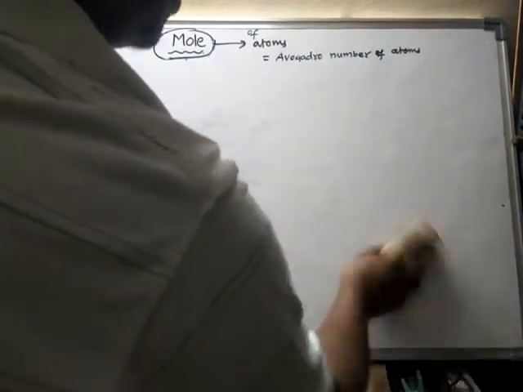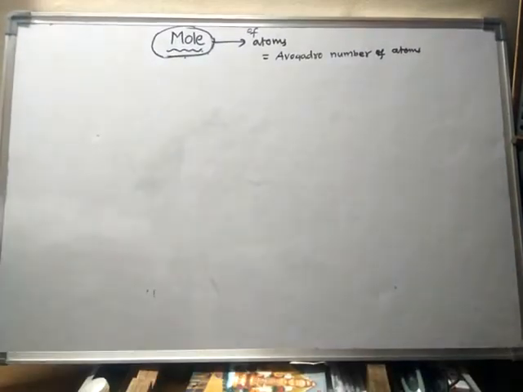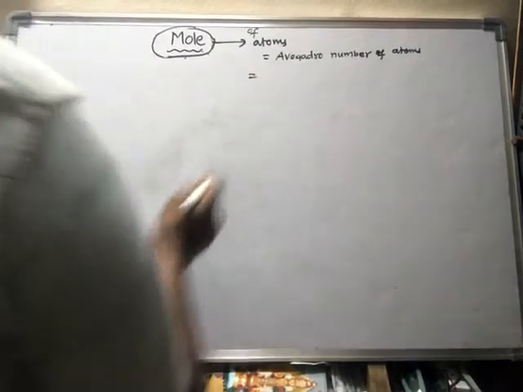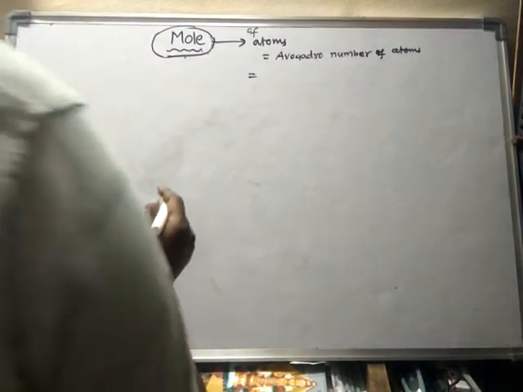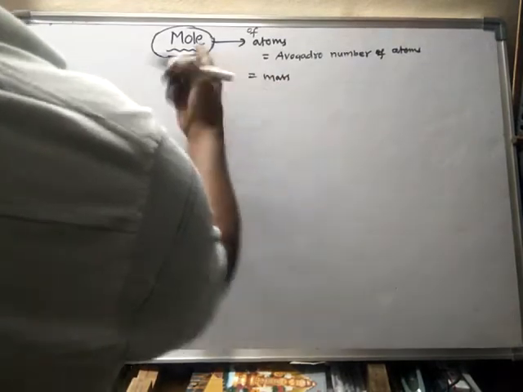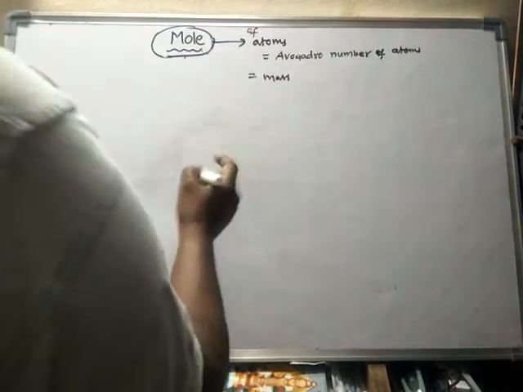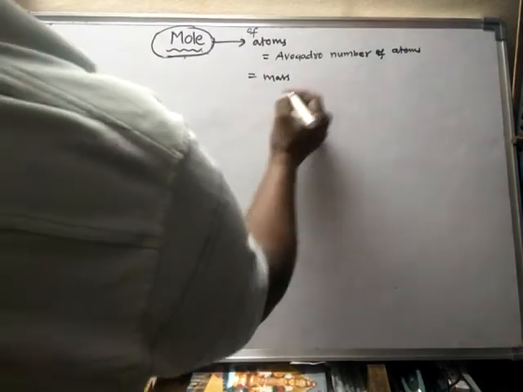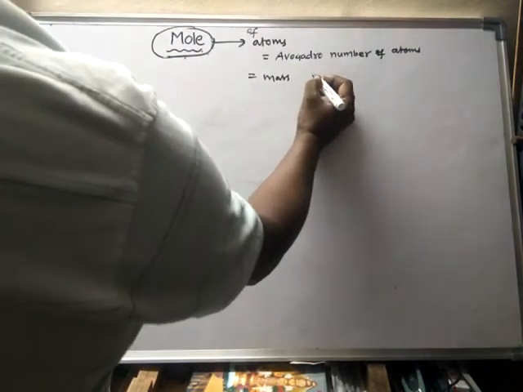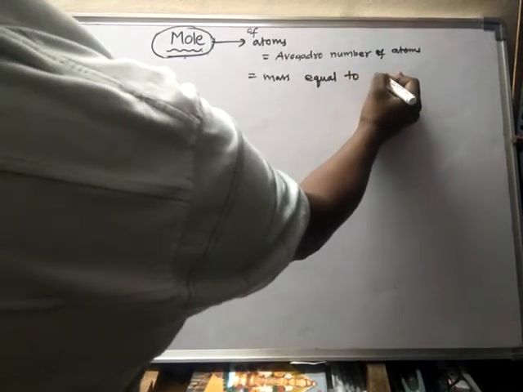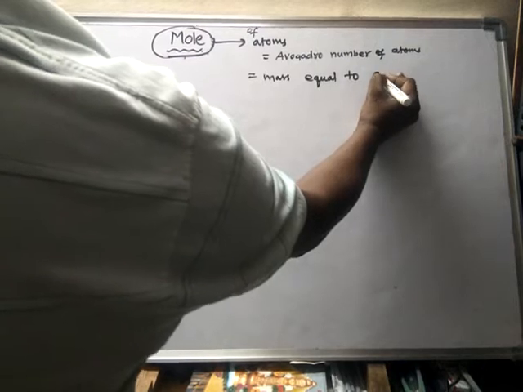In terms of mass, the mass of 1 mole of atoms is equal to gram atomic mass.